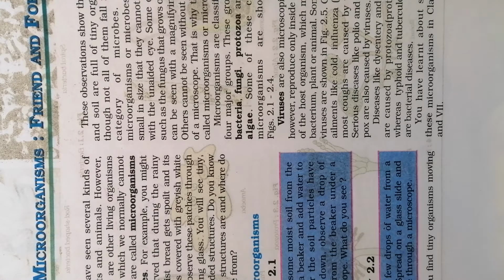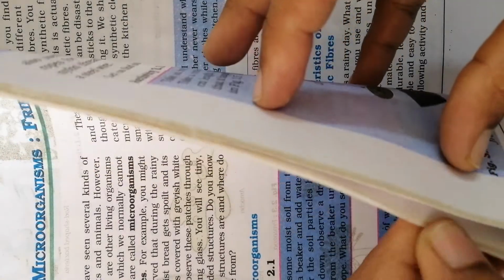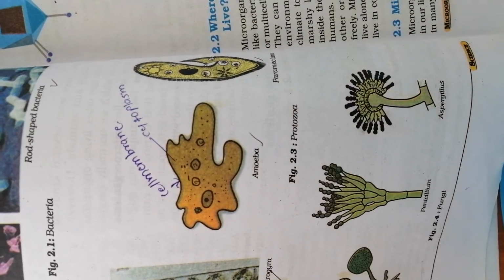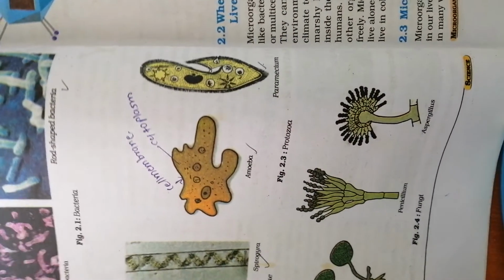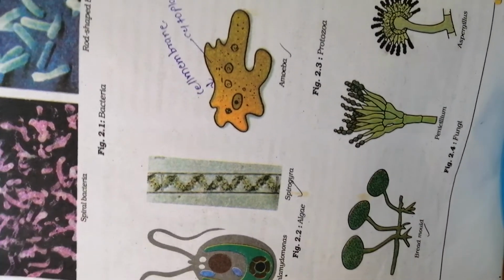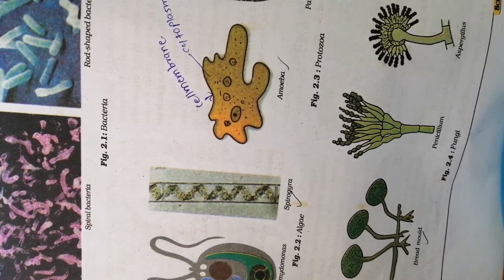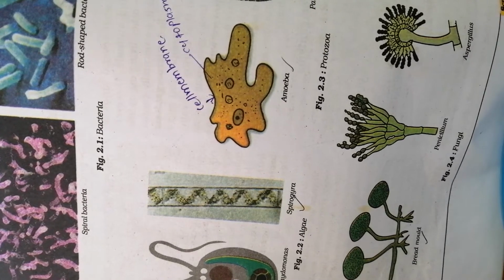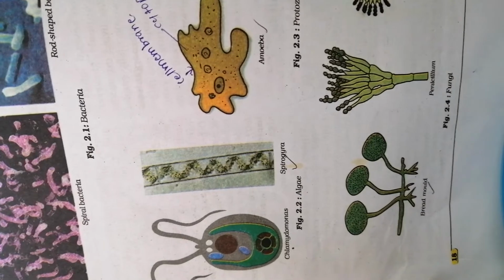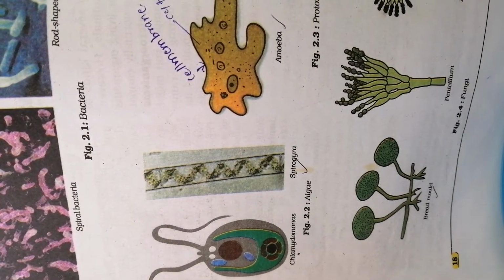They are neither plant nor animal nor fungi, and many algae are single cell. Examples are Chlamydomonas and Spirogyra. As you can see here in the textbook, beautiful pictures are given. In the first picture you can see the bacteria, spiral shaped and rod shaped. Then in the algae you can see Chlamydomonas and Spirogyra.